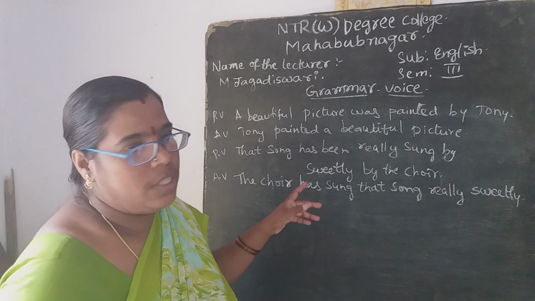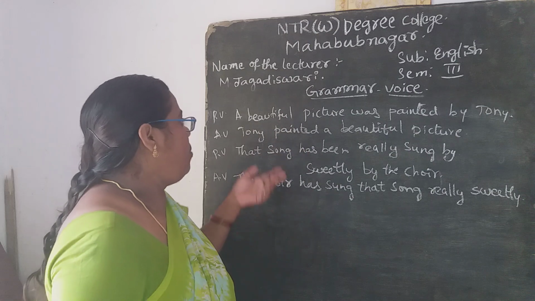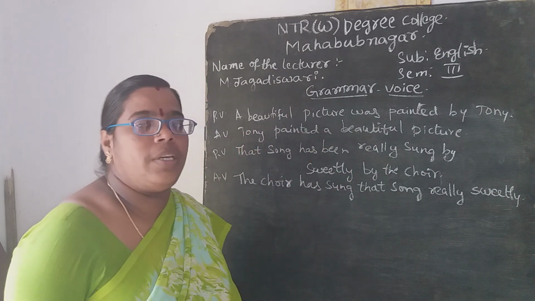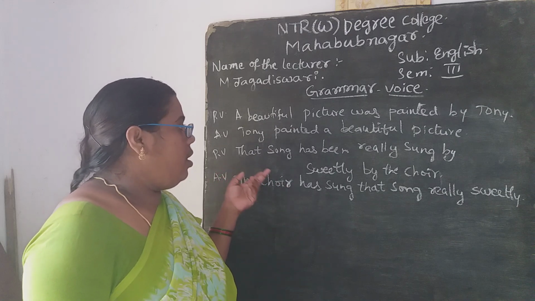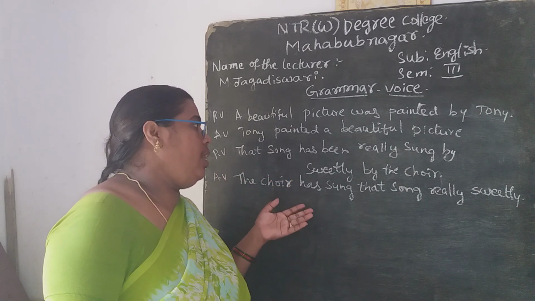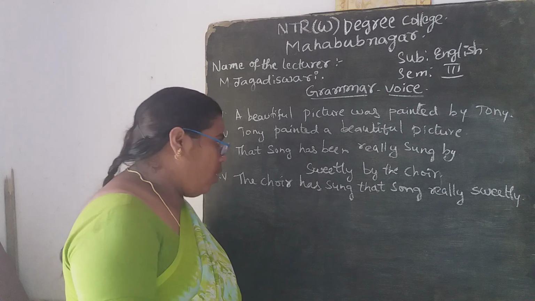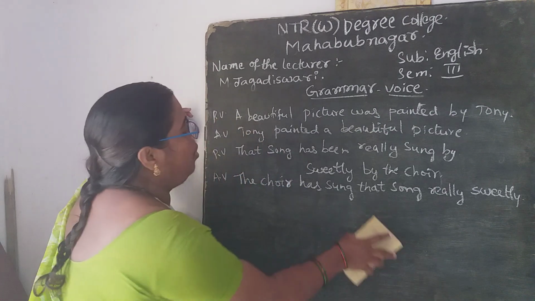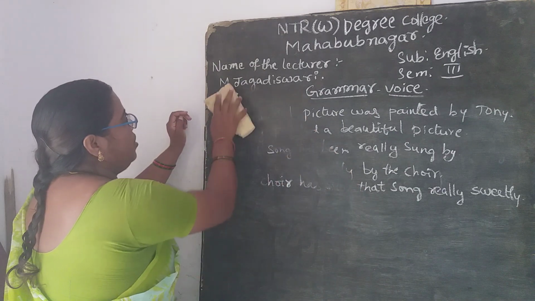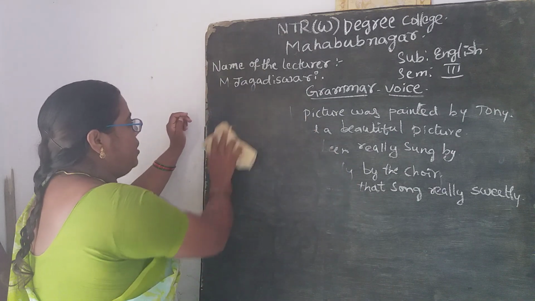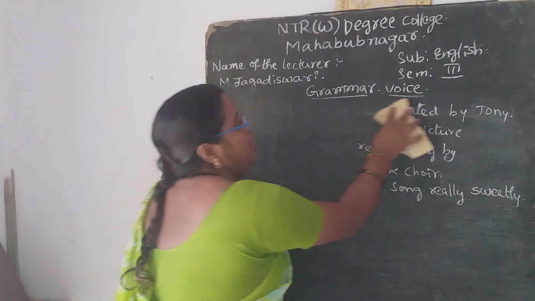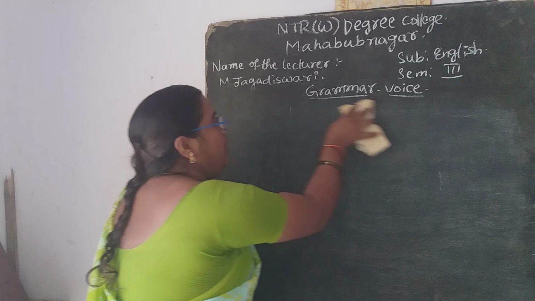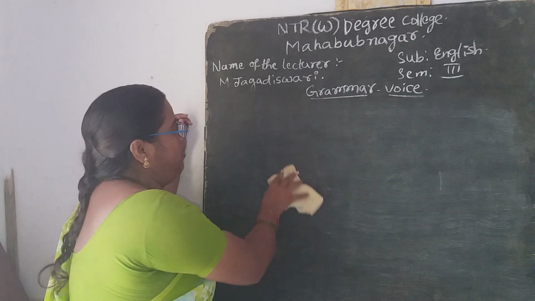So you can also see these two more examples. A beautiful picture was painted by Tony, and Tony painted a beautiful picture, and that song was really sung sweetly by the choir, and the choir has sung that song really sweetly. So the modification of the sentences, just you see, and you should follow the changing of these sentences when they are compared with active and passive voice.